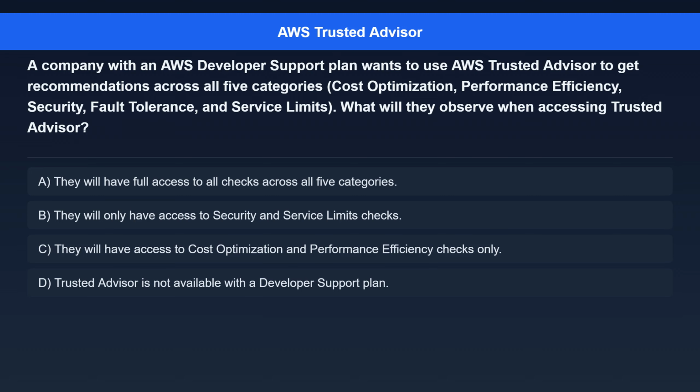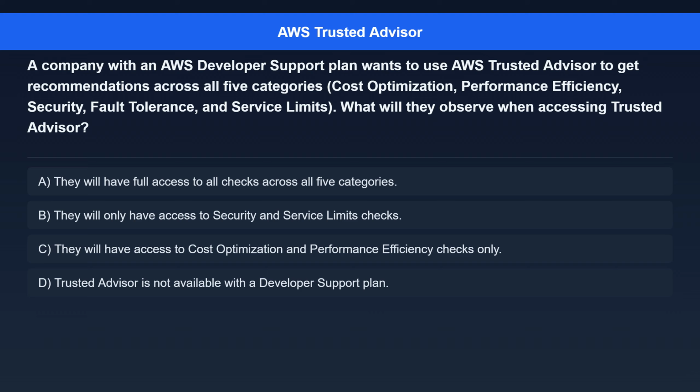Question 4. A company with an AWS developer support plan wants to use AWS Trusted Advisor to get recommendations across all 5 categories: cost optimization, performance efficiency, security, fault tolerance, and service limits. What will they observe when accessing Trusted Advisor?